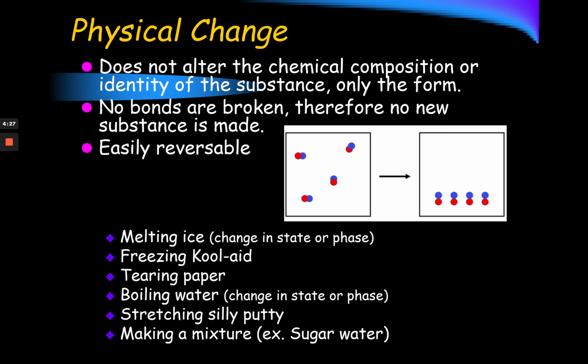It's exactly the same. Examples, like I said, would include when we change something's size, like ripping a piece of paper, melting ice, so an ice cube to liquid water. It is a phase change that is considered a physical change because at the end of the day, the ice cube is water, and then the melted ice cube is still water. Freezing Kool-Aid, tearing paper, boiling water, stretching silly putty. These are all examples of physical changes. We're not actually physically changing the material itself. What the material is remains the same after we've done that physical change.